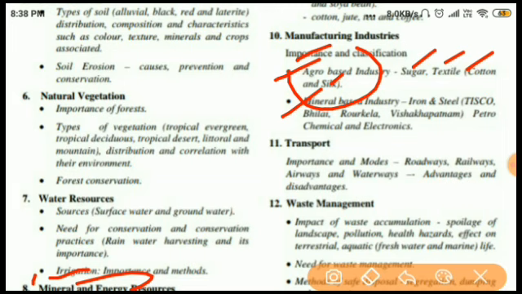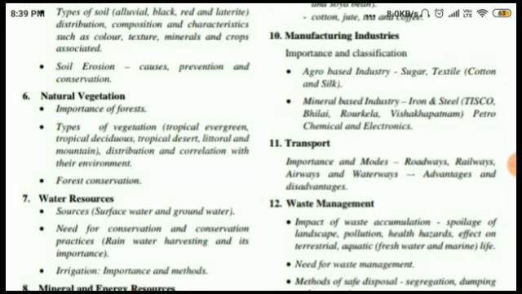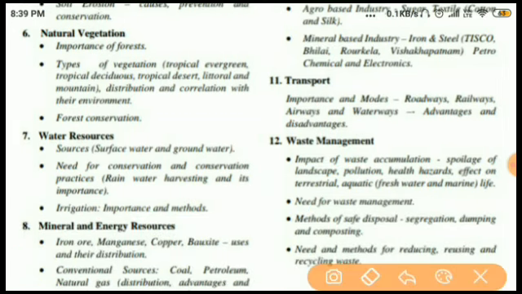The next one, it is transportation. The transportation chapter is also very easy because in this you have to study 3 or 4 types of transportation like roads, railways, airways and waterways. Their advantages and their disadvantages. Generally, maybe you are traveling by roadways, railways, maybe in aeroplanes or in waterways. So you can easily write answers. What are the advantages and what are the